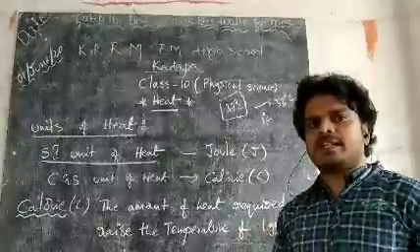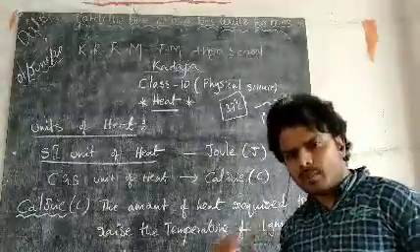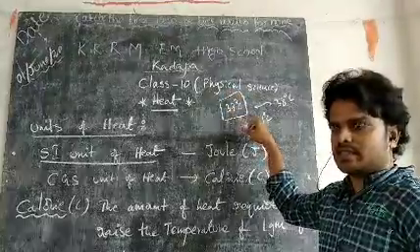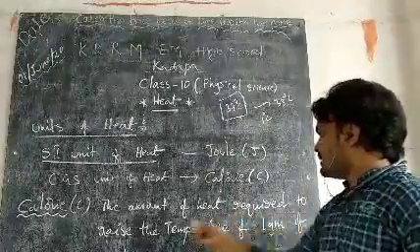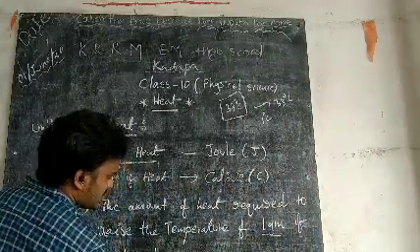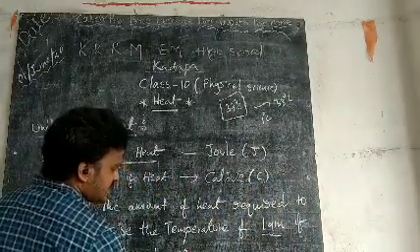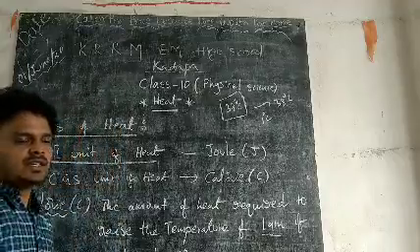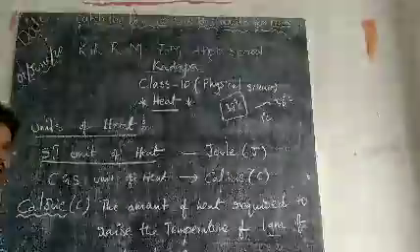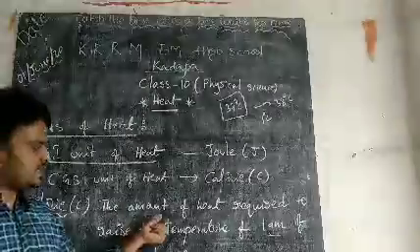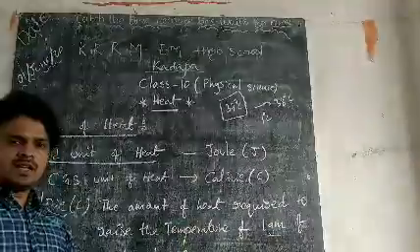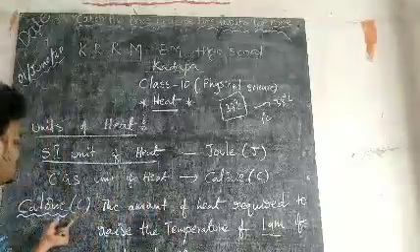The heat we supply to raise the temperature of 1 gram of water by 1 degree Celsius is called calorie. Calorie is nothing but the amount of heat required to rise the temperature of 1 gram of water by 1 degree Celsius.